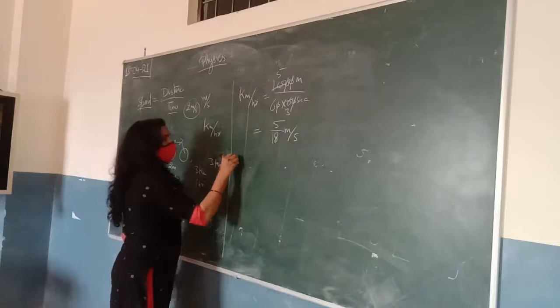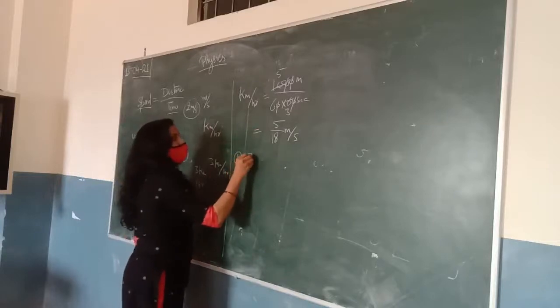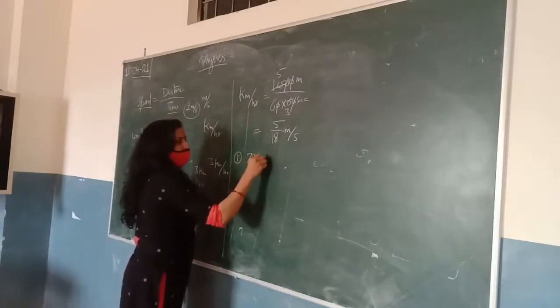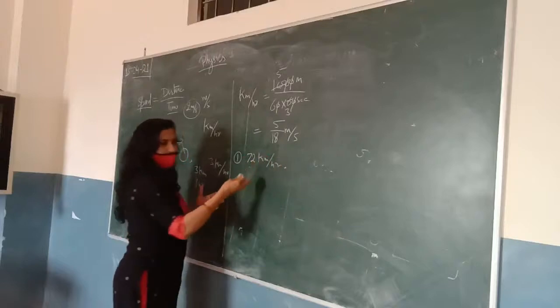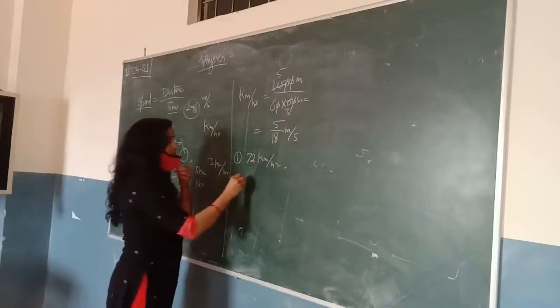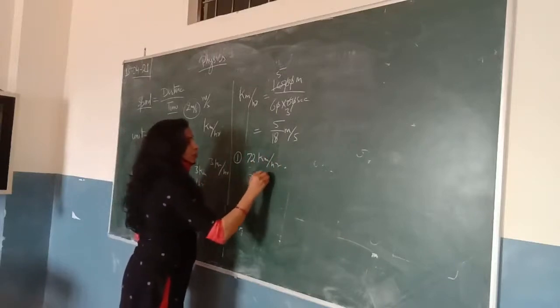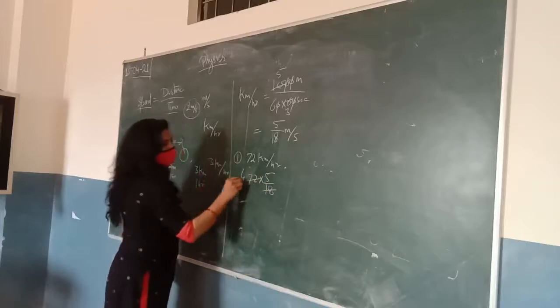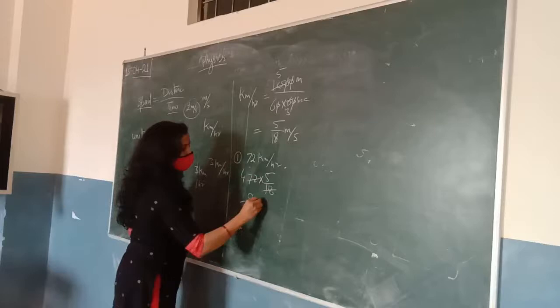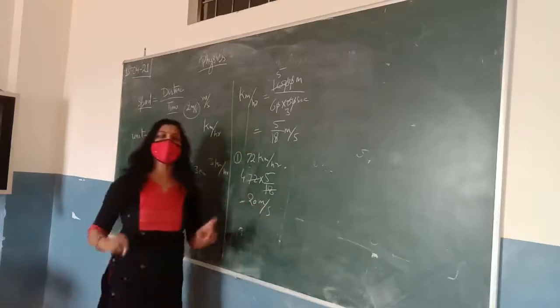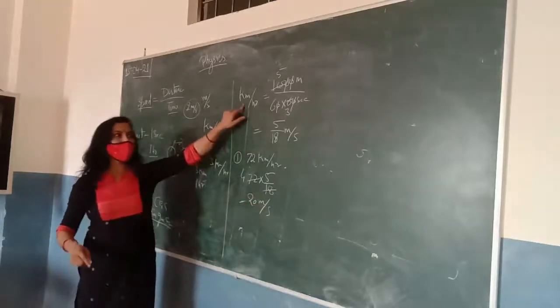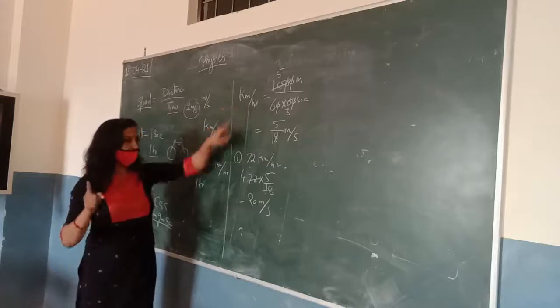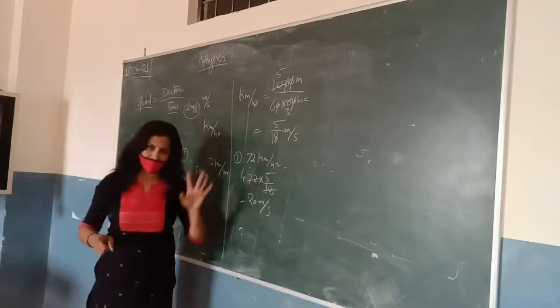One example, suppose you have the speed of 72 km per hour and you have to convert it to meter per second. Then what will you do? 72 into 5/18. That is 18 4s are 72, 4 5s are 20 meter per second. So simple thing, if you want to convert kilometer per hour to meter per second, you will multiply it by 5/18. This is the one thing.